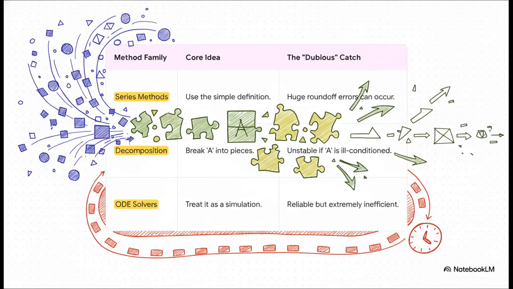This table really just lays out the whole dilemma. You've got your series methods. They're simple, but as we saw, they can blow up with round-off errors. Then there are the clever decomposition methods. They look great on paper, but they can be super unstable if your matrix is ill-conditioned. And finally, you can use general-purpose ODE solvers. These are pretty reliable, but they are often brutally slow and inefficient.